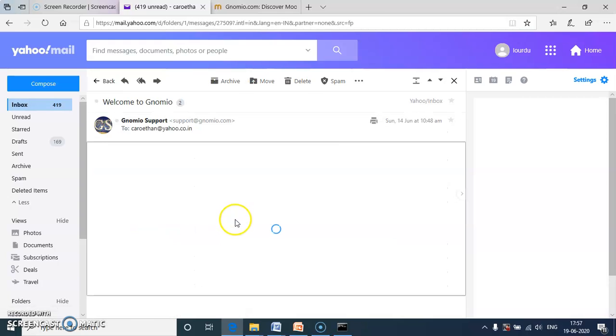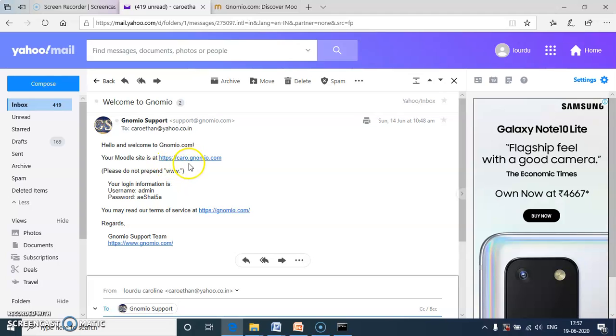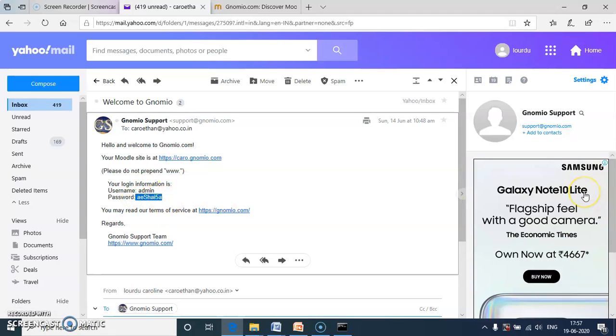In this mail, we have the username and password. Now our Moodle site is created using our name, for example karo.genomia.com. Before clicking this, we copy the password.